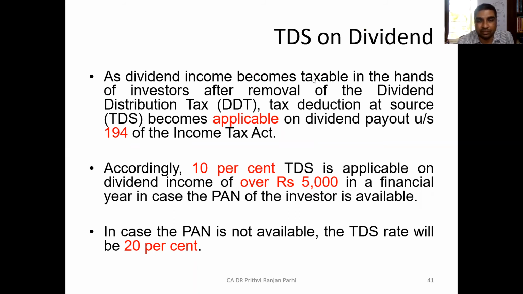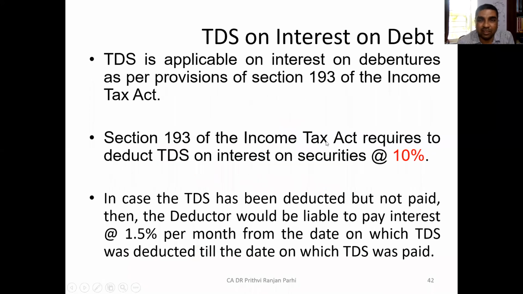Okay. Now, the next concept, and this will be our last concept, is TDS on interest. When a company is paying interest to the debt holders, here also the company has to deduct tax under section 193 of the Income Tax Act. It has to deduct TDS, and here the TDS rate is 15%. 15% tax has to be deducted on interest. And that money which is deducted also has to be deposited with the government's account. If it is not deposited, if there is delay in deposit, then 1.5% per month is the rate of interest which the company has to pay.